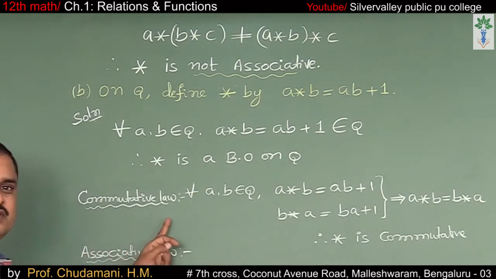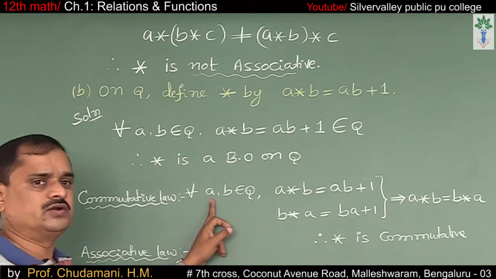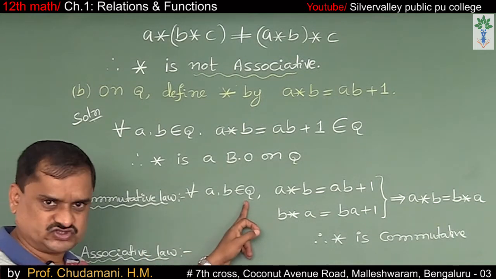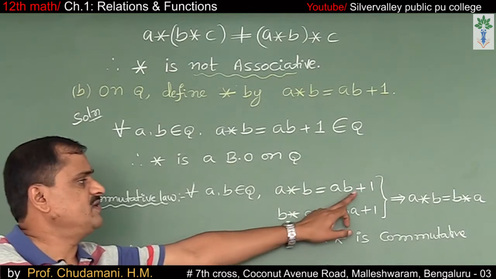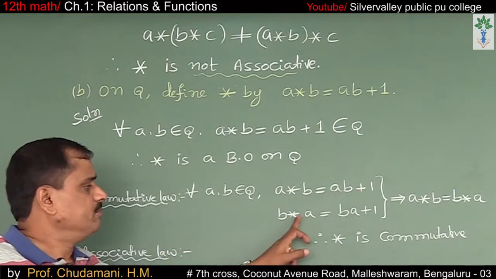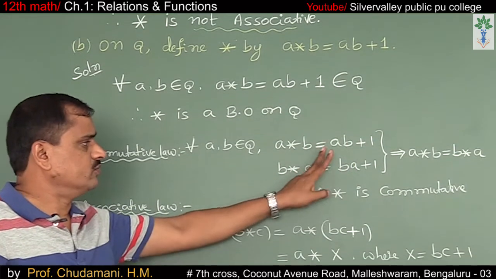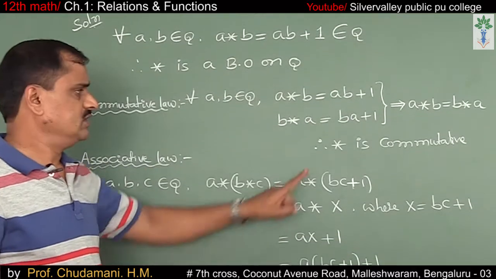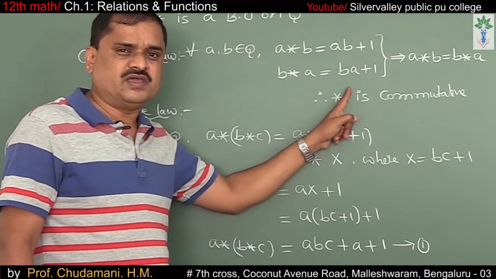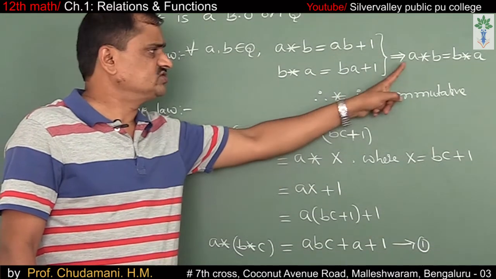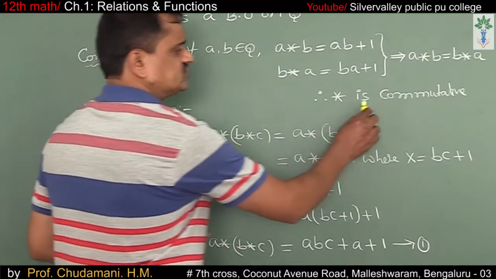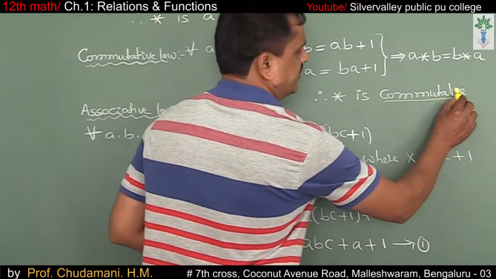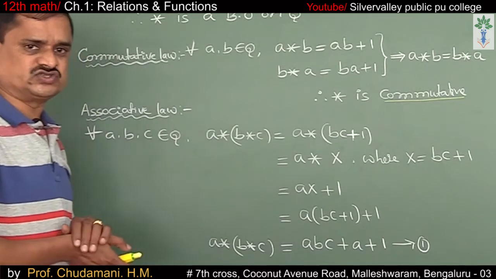Let us verify the commutative law. For all two elements a and b belongs to Q, a star b is equal to ab plus 1, and b star a is equal to ba plus 1. Clearly, ab and ba are one and the same, so that a star b is equal to b star a. Therefore, star is commutative. Commutative law holds good.